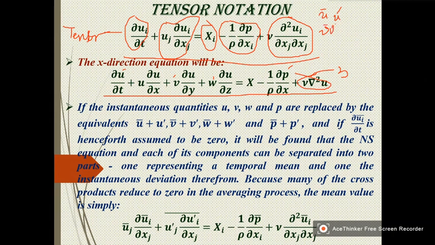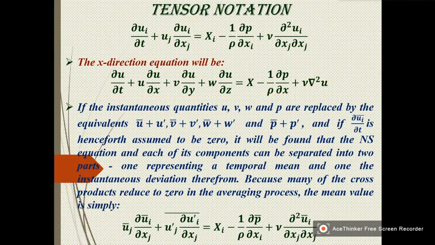Therefore, when we substitute for u, v, w, p, the number of terms will increase. If the instantaneous quantities u, v, w, and p are replaced by the equivalents u bar plus u prime, v bar plus v prime, w bar plus w prime, and p bar plus p prime, and if dou ui bar by dou t is henceforth assumed to be 0, it will be found that the Navier-Stokes equations and each of its components can be separated into 2 parts. So that is what we get.